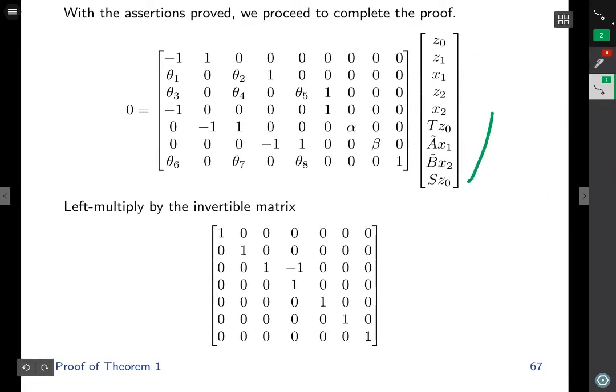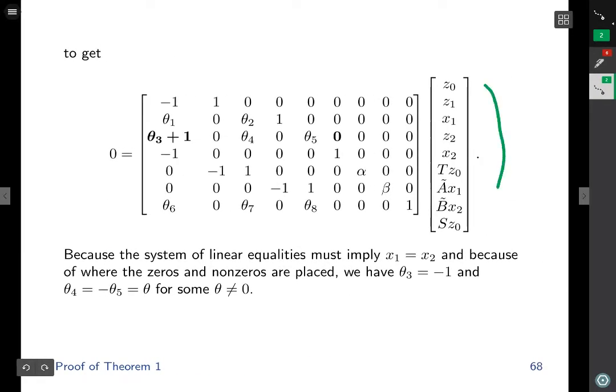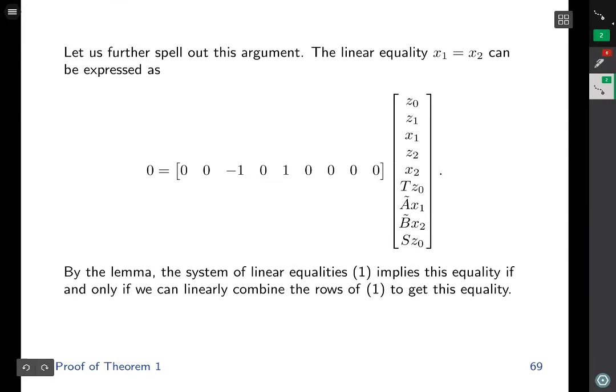We take this linear system of equalities and left multiply it by this invertible matrix to obtain this linear system. This operation affected these coefficients. Because the system of linear equalities must imply x1 equals x2, and because of where the zeros and non-zeros are placed in this linear system, we have to conclude that theta 3 is equal to minus 1, theta 4 is equal to minus theta 5, and that is equal to some non-zero theta. Let's further spell out this argument.